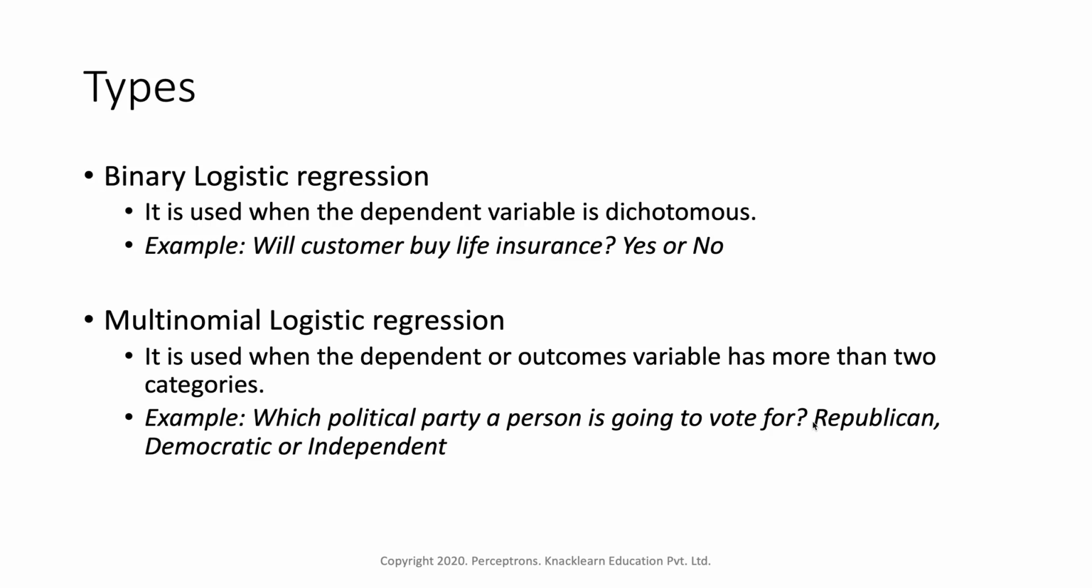There is one more type called multinomial logistic regression. Logistic regression can also be used when your outcome has more than two categories. For example, which political party a person is going to vote for: Republican, Democratic or Independent. Here we have more than two categories, so it's called multinomial. In those kinds of scenarios we can use multinomial logistic regression.